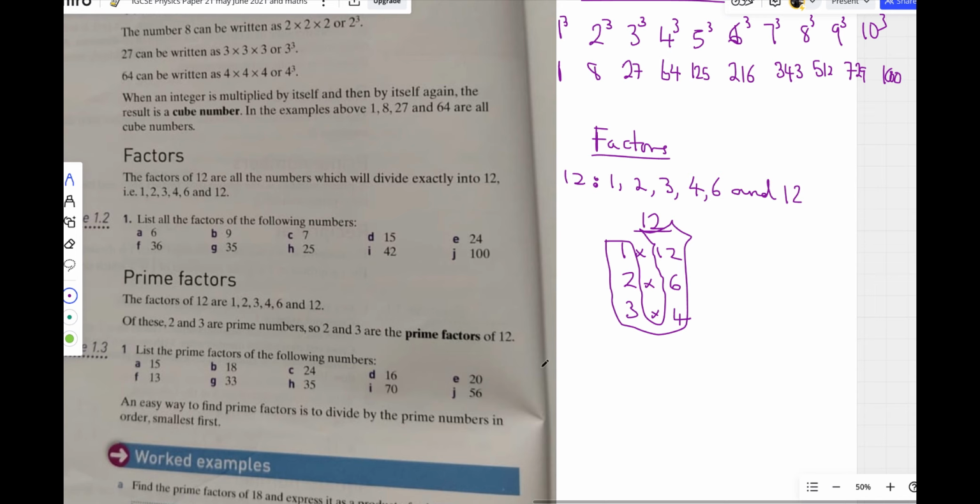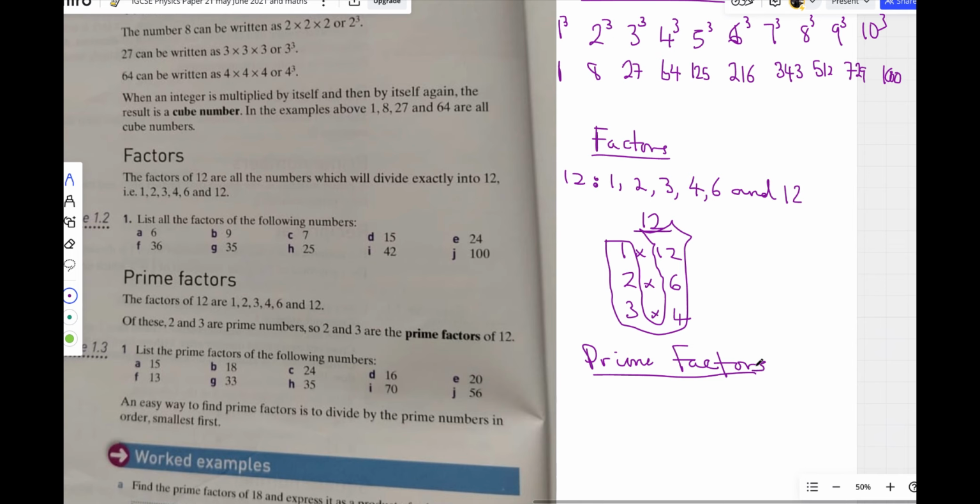Now let's talk about prime factors, the very important one. So after factors, we talk about prime factors. So what are prime factors? It's a little bit different from the factors themselves, okay? Factors will just list all the numbers that can go into that particular number. But when you say prime factors, they are the prime numbers among all the numbers that can go into that number.